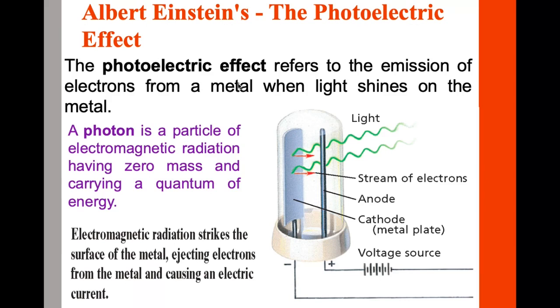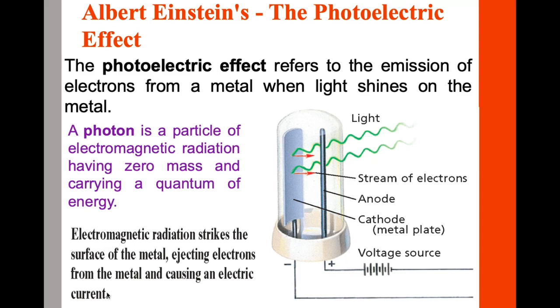Photoelectric effect refers to the emission of electrons from a metal when light shines on the metal. So let's look at this picture here. We have a wavelength of light which is shining on this metal surface, and when this light shines, electrons are emitted out of that metal. So electromagnetic radiation strikes the surface of the metal, ejecting electrons from the metal and causing an electric current. And this was proved by Albert Einstein in his photoelectric effect experiment. He was awarded a Nobel Prize for his experiment.